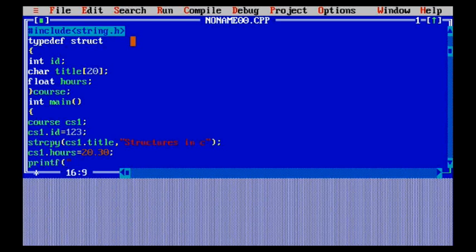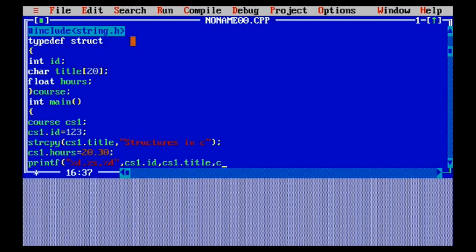So what you could see over here is in the previous program, we were defining struct, then the name of the particular structure, then we were giving that object, then assigning the value. So here what we have done, the object we have defined already, we have used a typedef, so we do not need to define struct. We are going to simply give the object and pass the values accordingly. So I have written here cs1.id, cs2.title, it will print me a title.